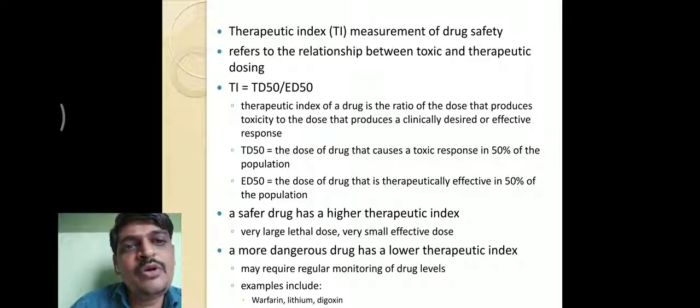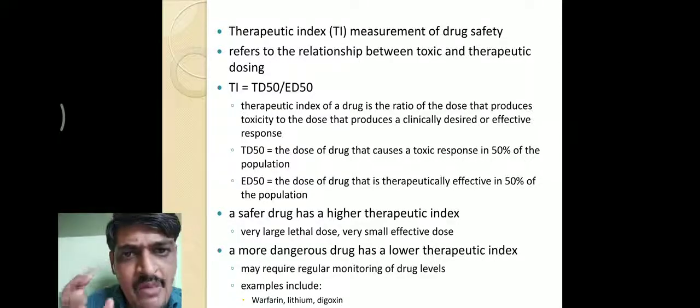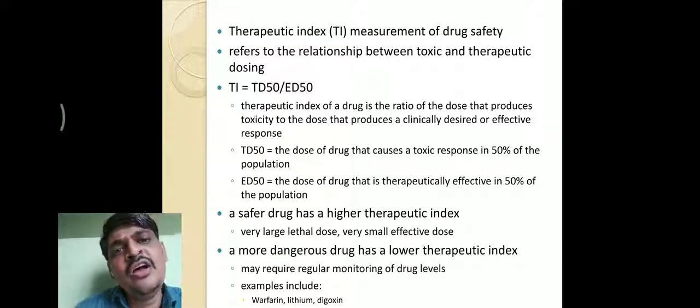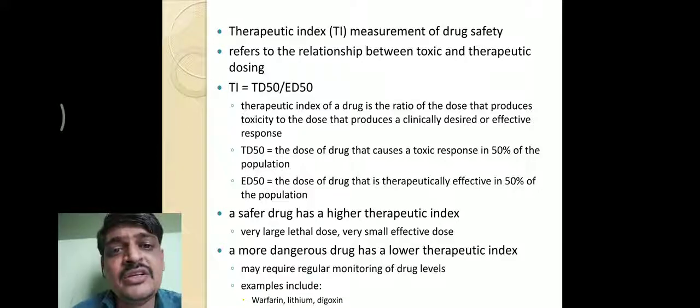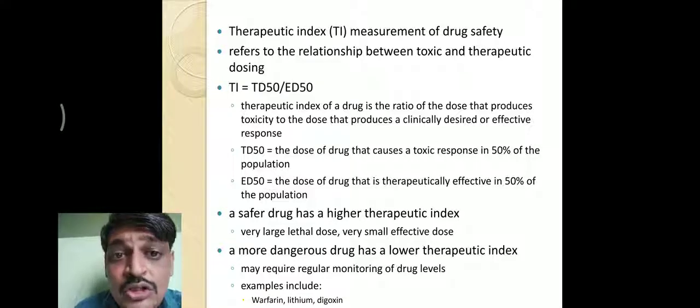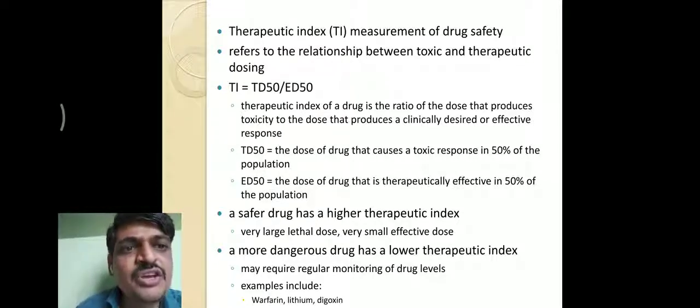So a drug with a higher therapeutic index is safer to use. And when drugs have a lower therapeutic index, the patients must be monitored closely, because the chances of toxicity are more. A drug with a lower therapeutic index may require regular monitoring of drug levels.